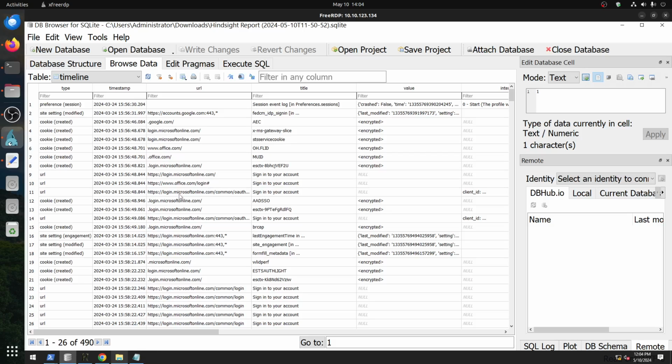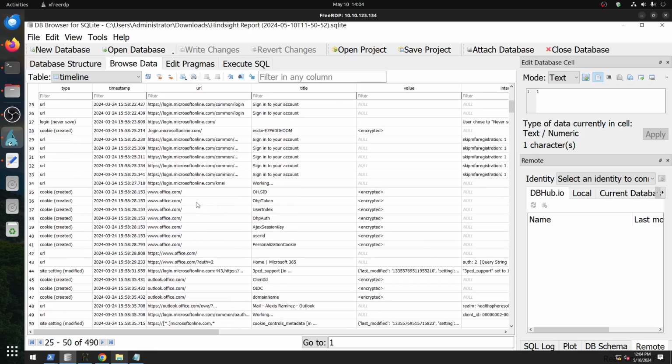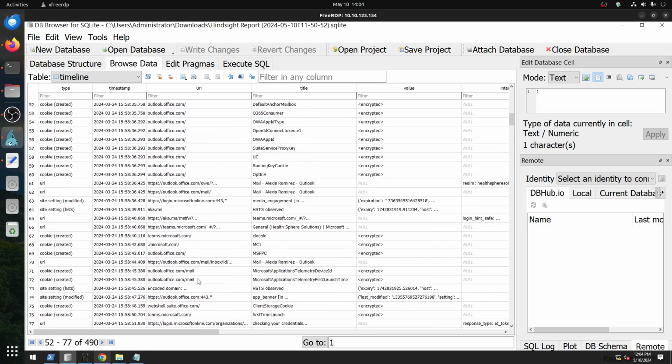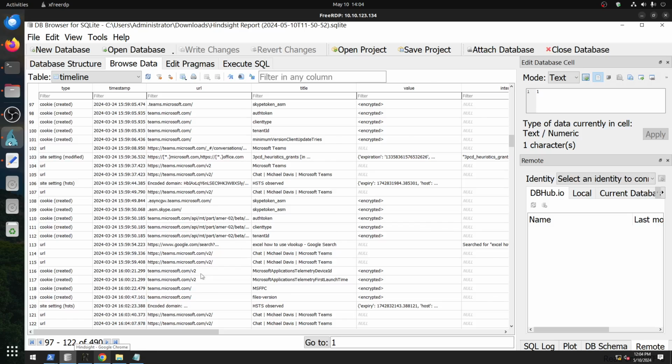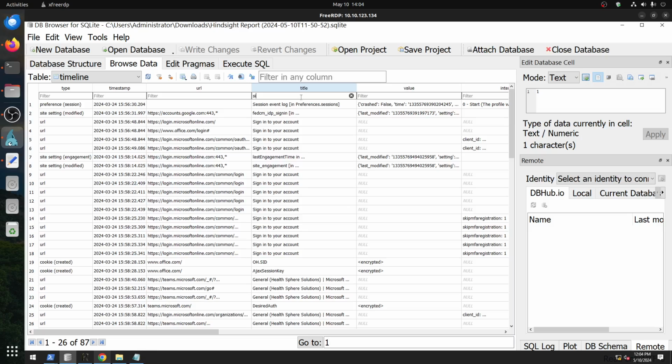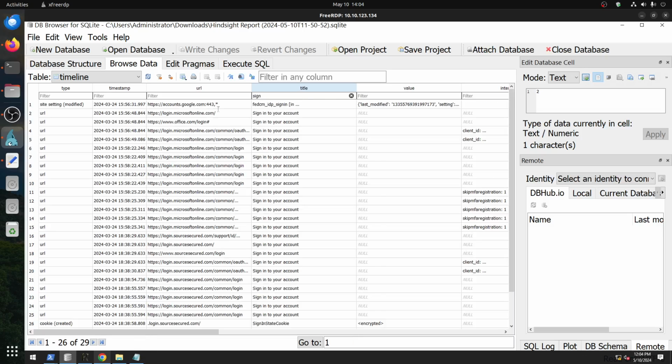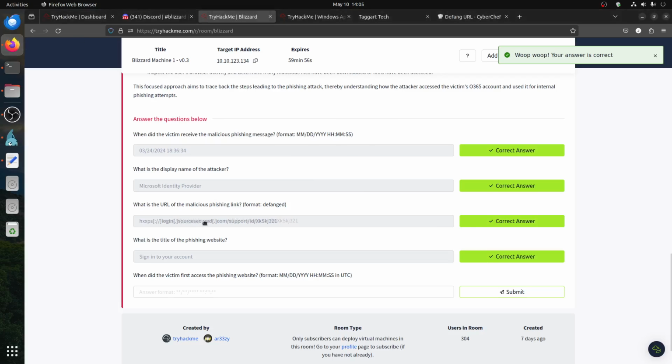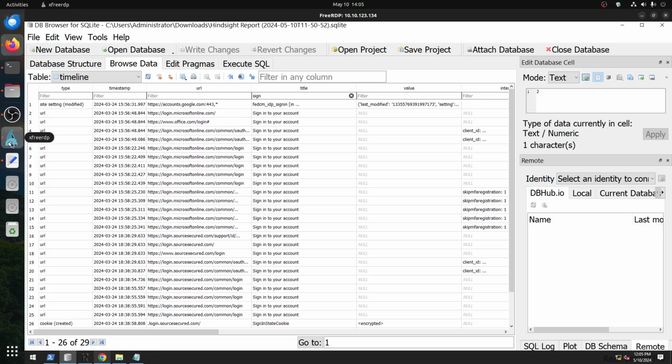We know the name is source, so it is not Microsoft. Where are the others? No, we know the title now, sign in. Sign in your account. I'm getting confused now. Source secured, that's the name I need to look for.